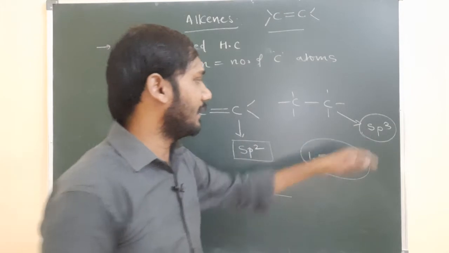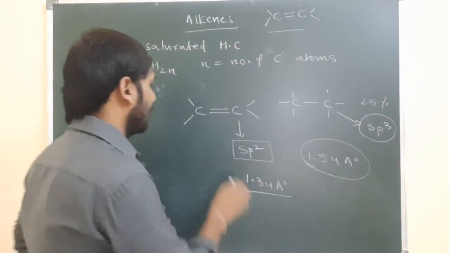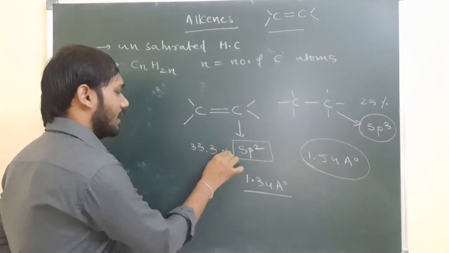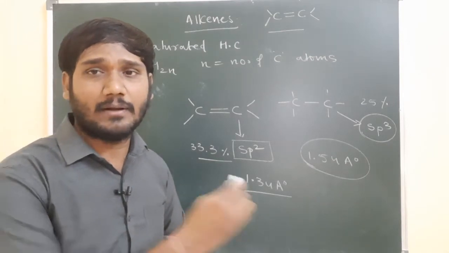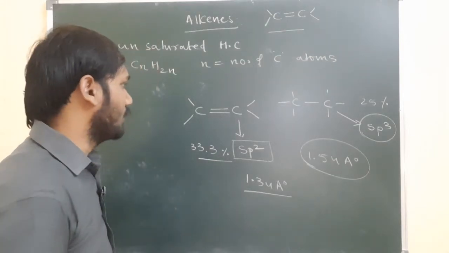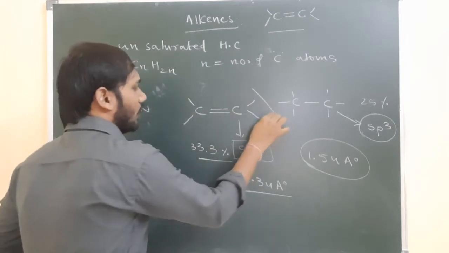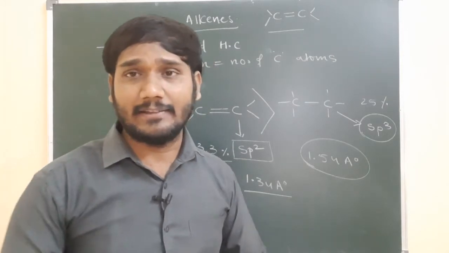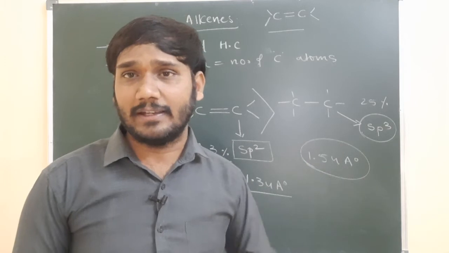Here the S character is 25 percent, and here the S character is 33.3 percent. So when the S character increases, the electronegativity of the compound increases. If you see the electronegativity, alkenes are more electronegative than alkanes, because the S percentage increases, so electronegativity increases.